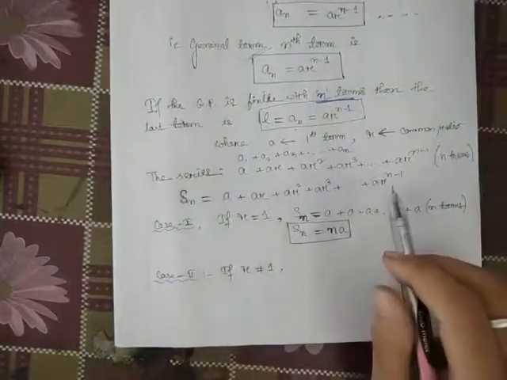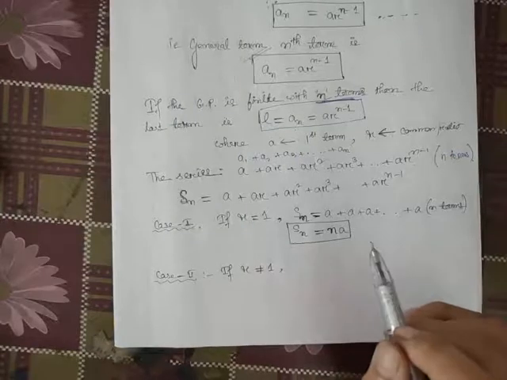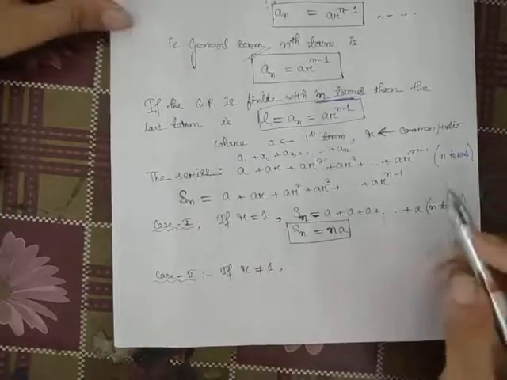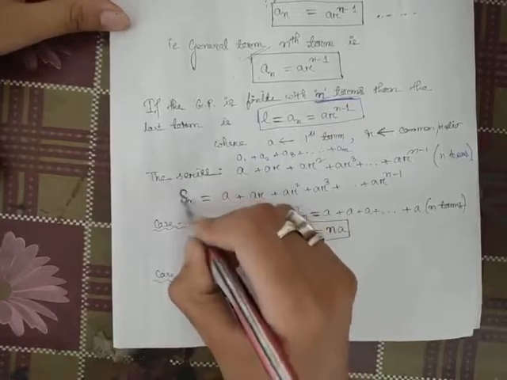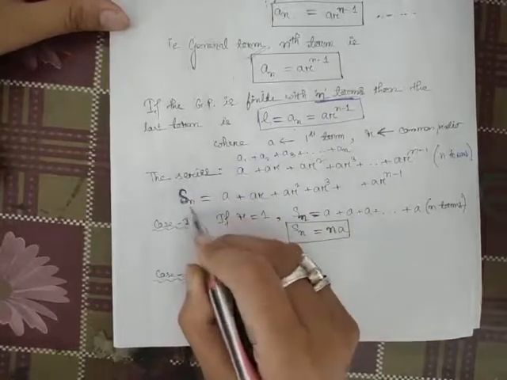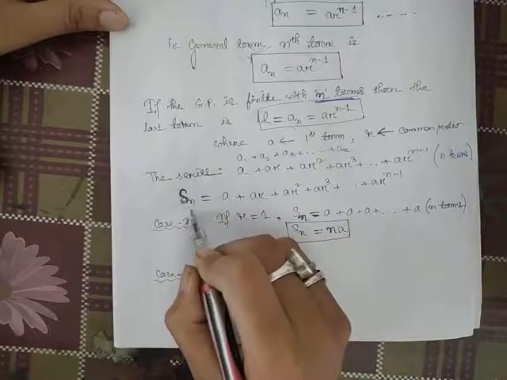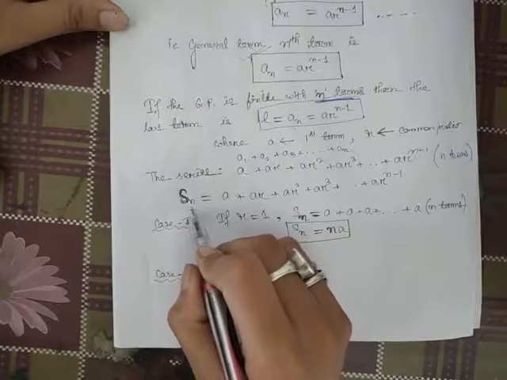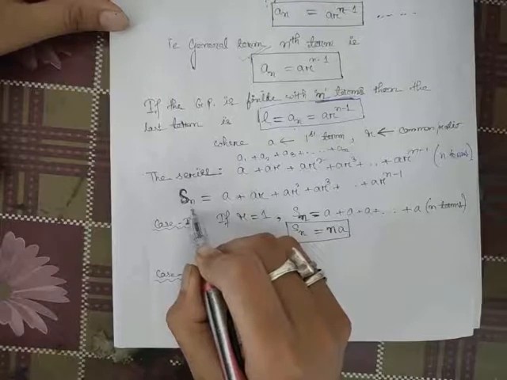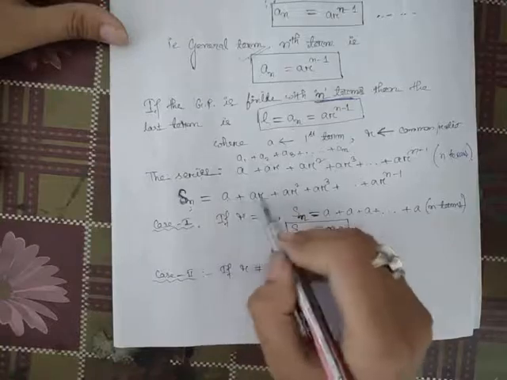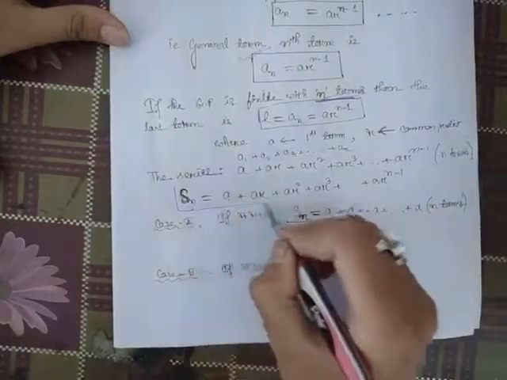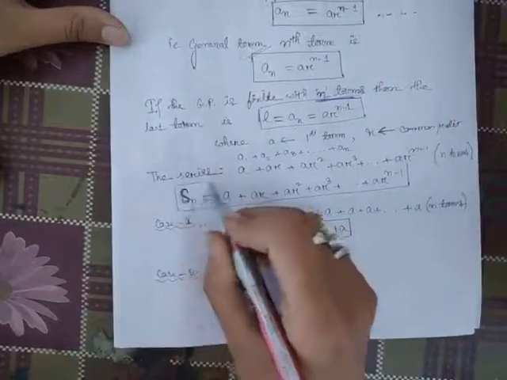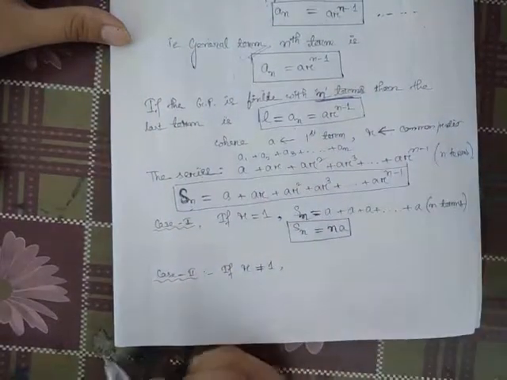Now we have to find the sum. We denote the sum as Sn. Sn is the sum of a GP series with n terms, the first n terms: a plus ar plus ar square plus ar cube, and so on up to ar^(n-1). So this is the formula for the sum of n terms of a GP series.